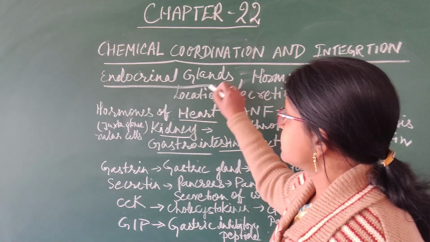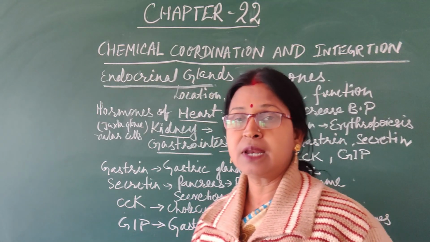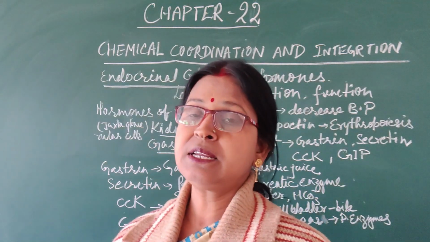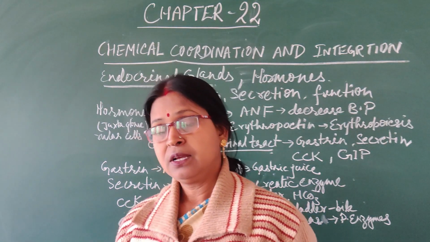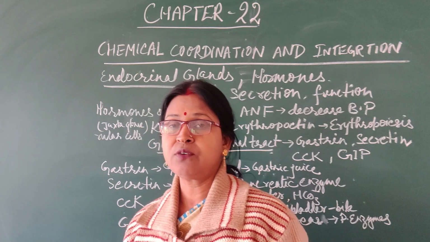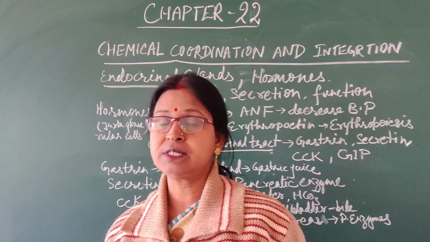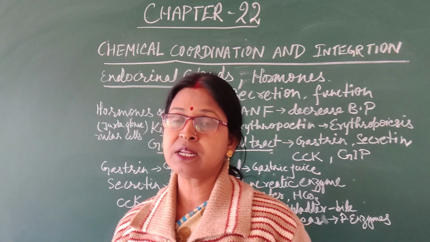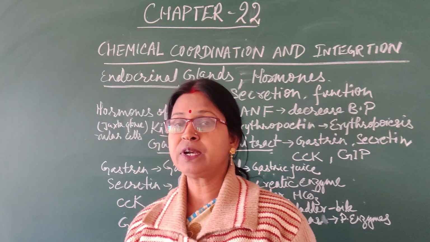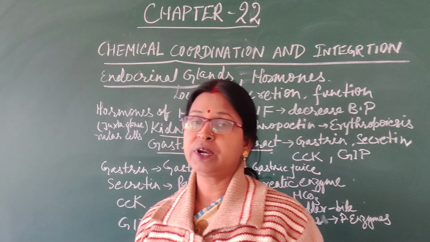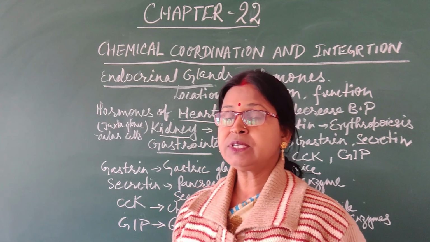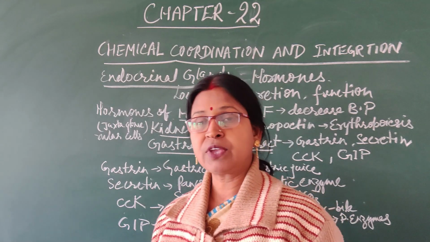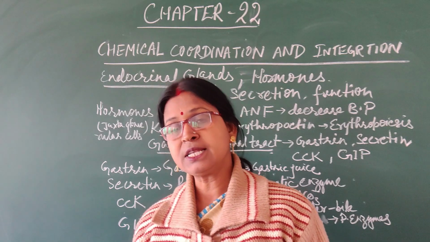First of all, we will discuss about what are endocrinal glands. There are some glands in our body which are responsible for secretion of some specialized type of chemicals. Those substances are necessary for controlling different types of activity in the body. So these glands which secrete that type of chemical are ductless glands.